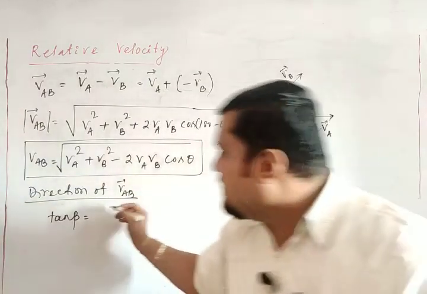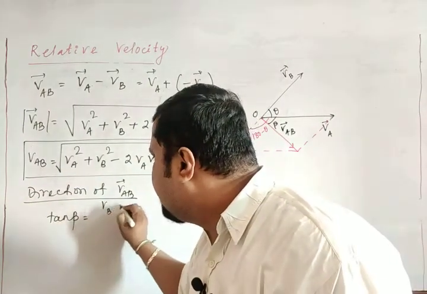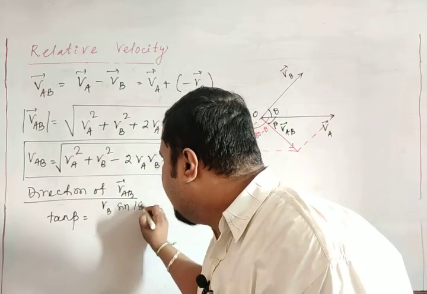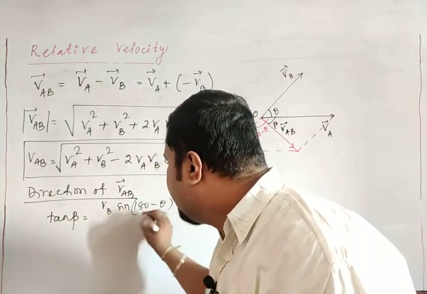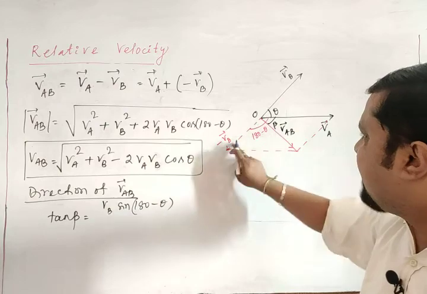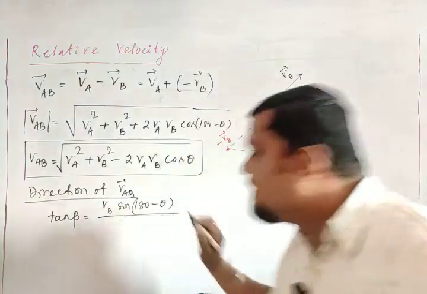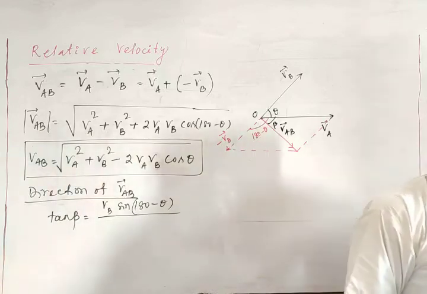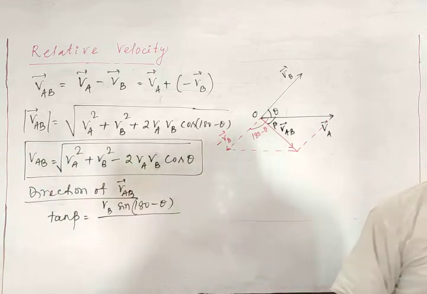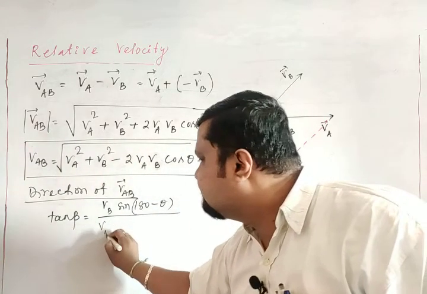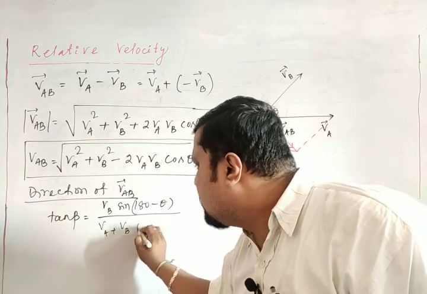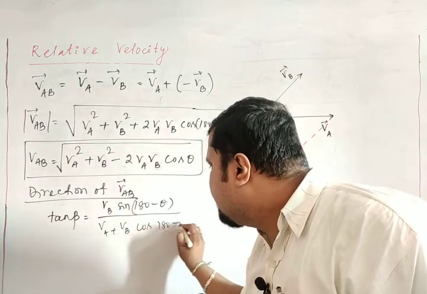First I will take VB sin of 180 minus theta, the angle between A and B, divided by VA plus VB cos 180 minus theta. Are you getting it or not? Or do you recall the formula?